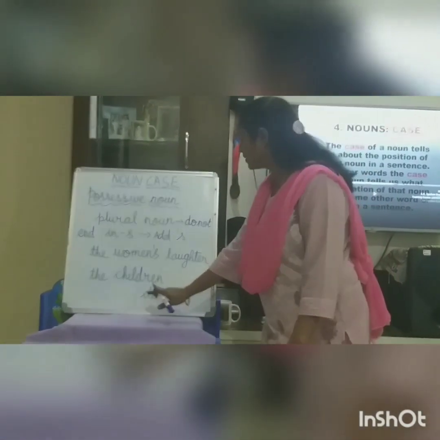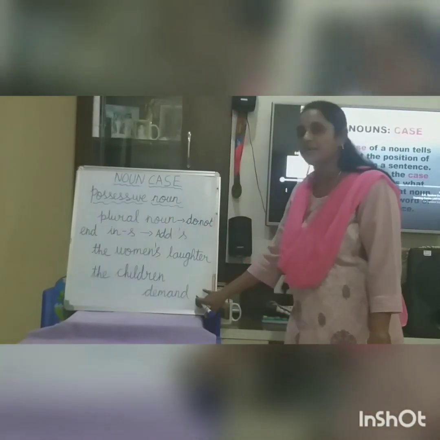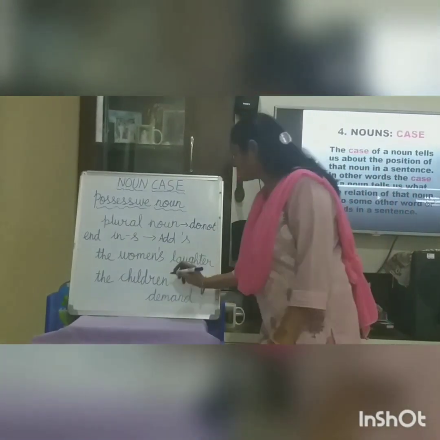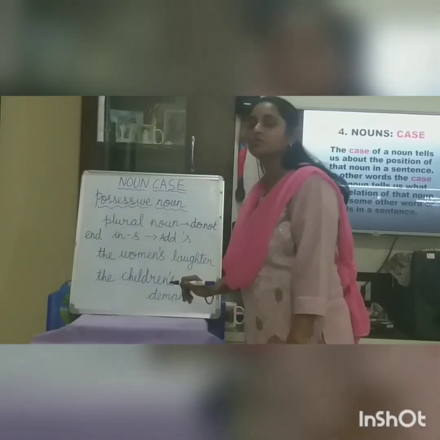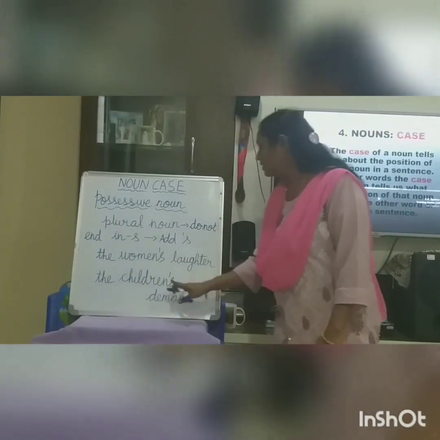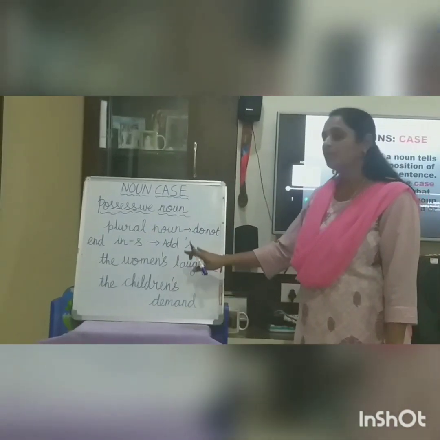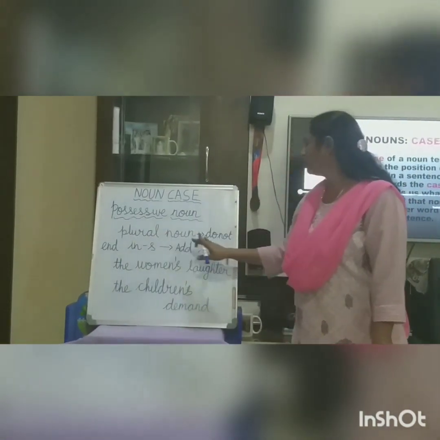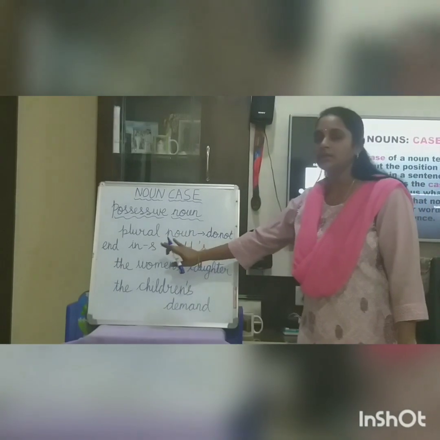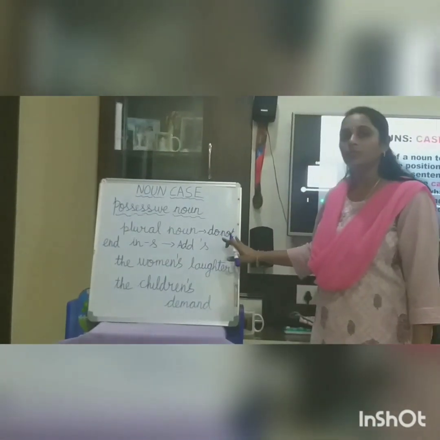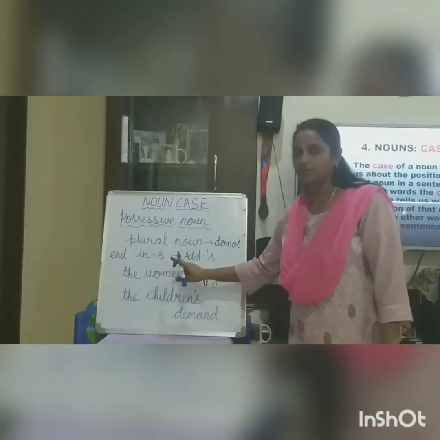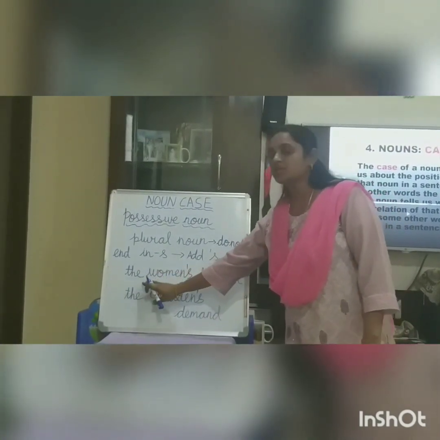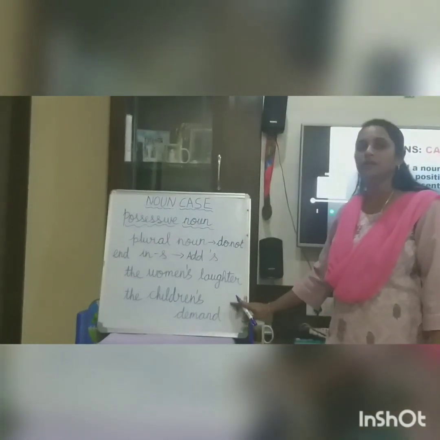See the second one, the children demand. So what should we add here? We should add s and an apostrophe. So the children's demand. So when your plural noun doesn't have an s at the end, we should add an s with an apostrophe before it.